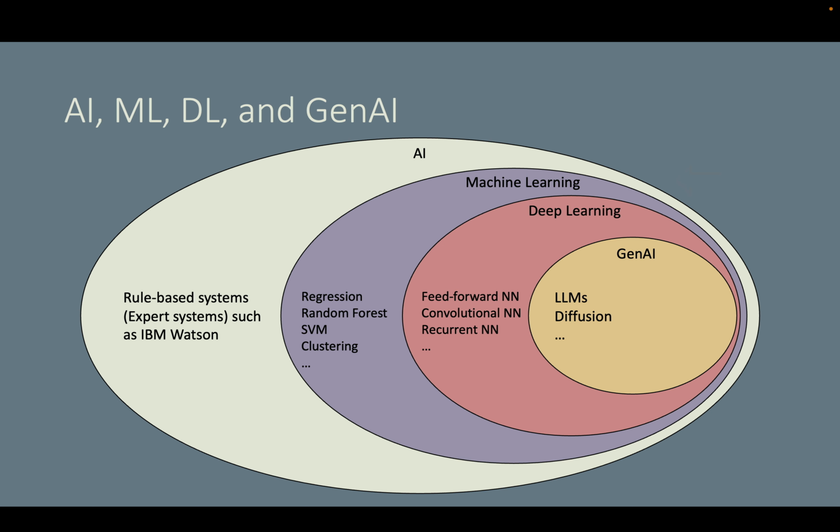The second way to achieve AI is called machine learning, which is a subfield of AI. Instead of using explicit rules, machine learning enables computers to learn patterns and make decisions based on large datasets. Here are some popular machine learning algorithms, like regression, random forest, support vector machine or SVM, clustering, and so on.